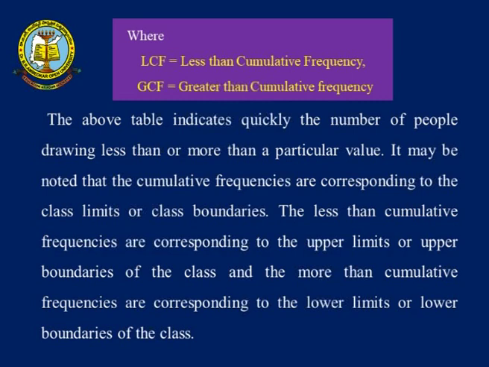The above table quickly indicates the number of people drawing less than or more than a particular value. It may be noted that the cumulative frequencies correspond to the class limits or class boundaries. The less than cumulative frequency and more than cumulative frequencies correspond to the lower limits or lower boundaries of the classes. So this gives a quick response. How many people are below the average salary? We can easily identify this by making use of the less than or greater than cumulative frequency concept.